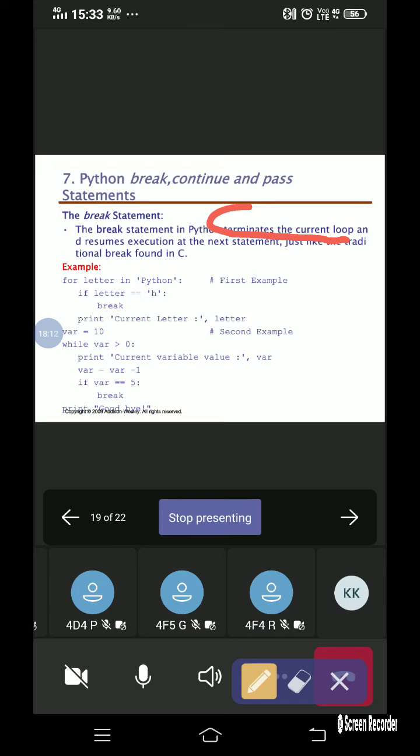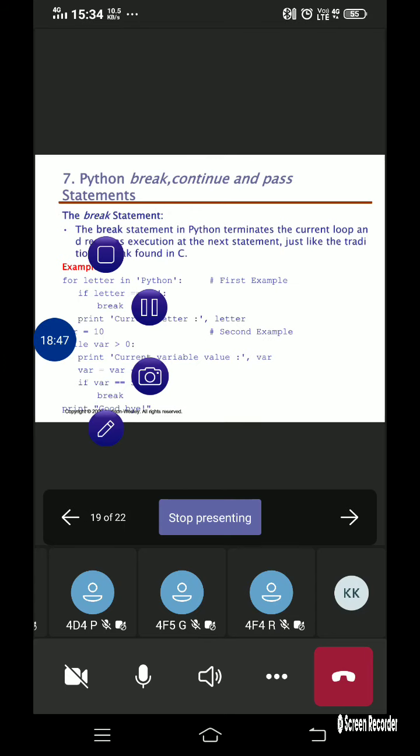If you use the break statement, it will terminate only the current loop, but the execution resumes at the next statement. It doesn't mean that the program will not be executed. It is not like that, it just comes out of the loop itself. So the break statement in Python is used to terminate the current loop, and it resumes the execution at the next statement.